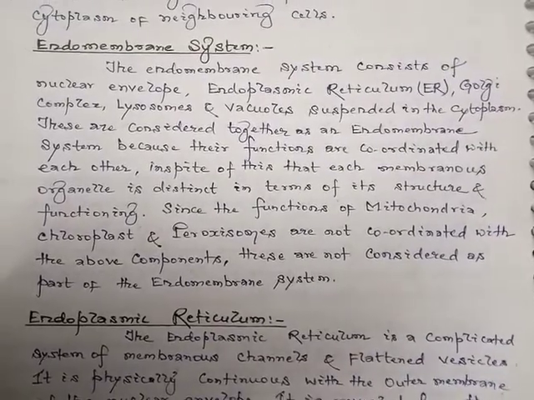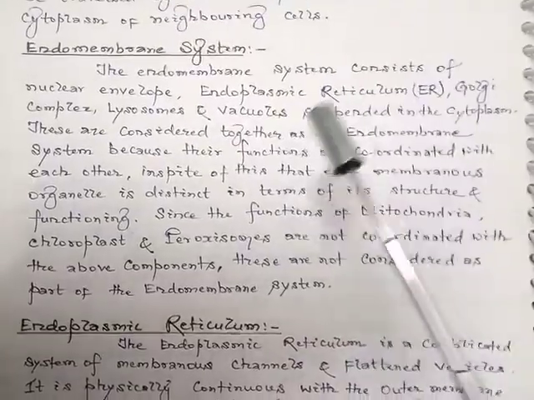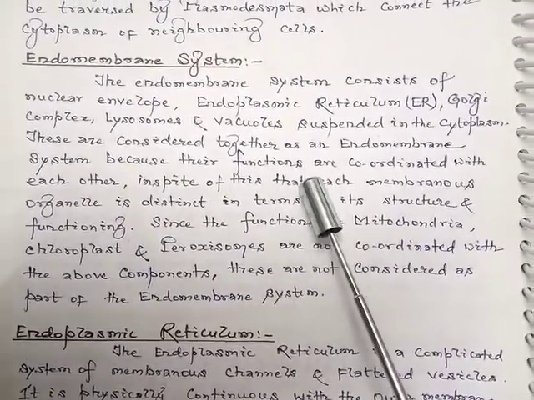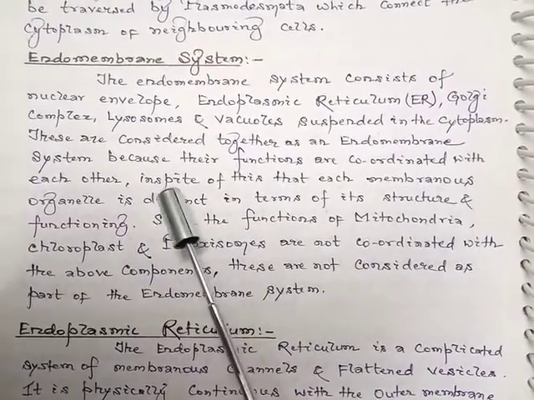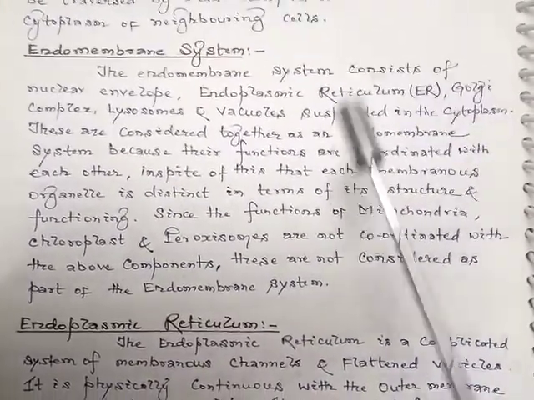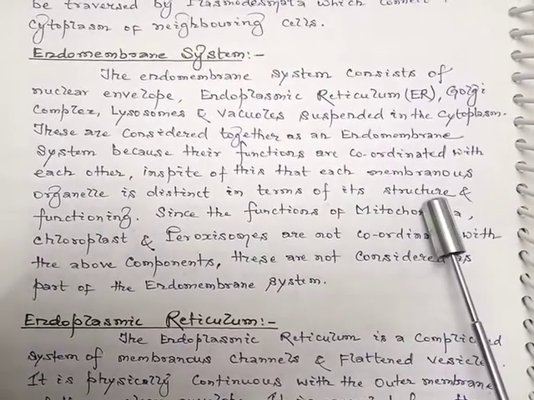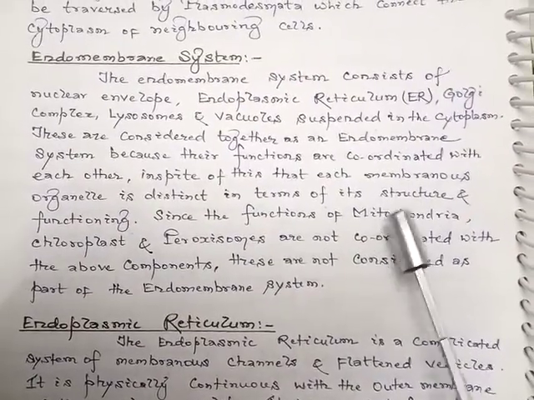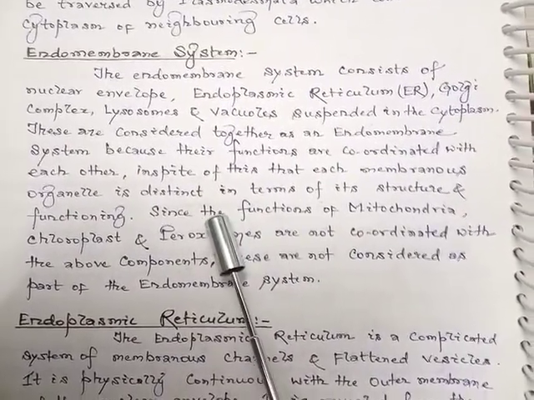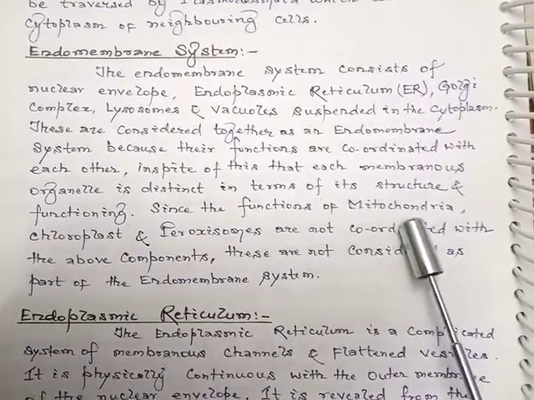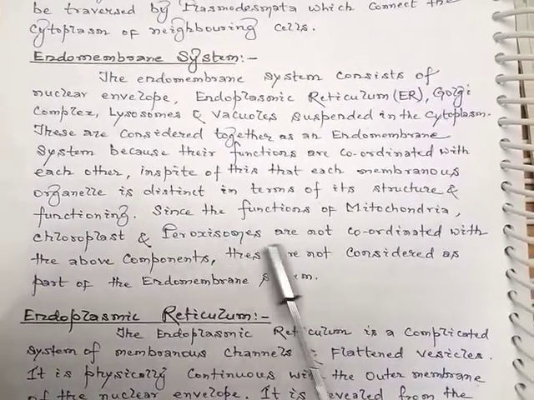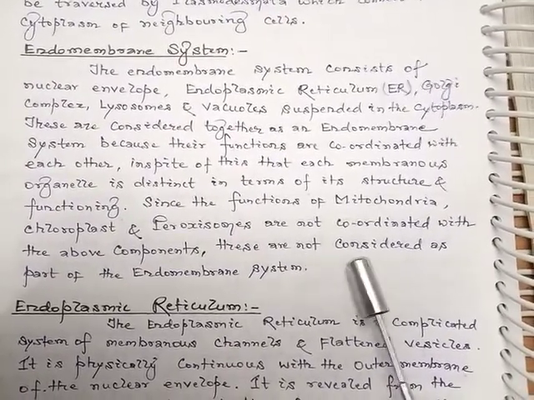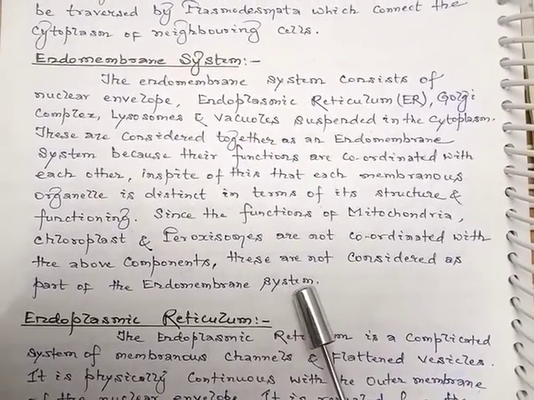These are considered together as an endomembrane system because their functions are coordinated with each other, in spite of each membranous organelle being distinct in terms of its structure and functioning. Since the functions of mitochondria, chloroplasts, and peroxisomes are not coordinated with the above components, they are not considered part of the endomembrane system.